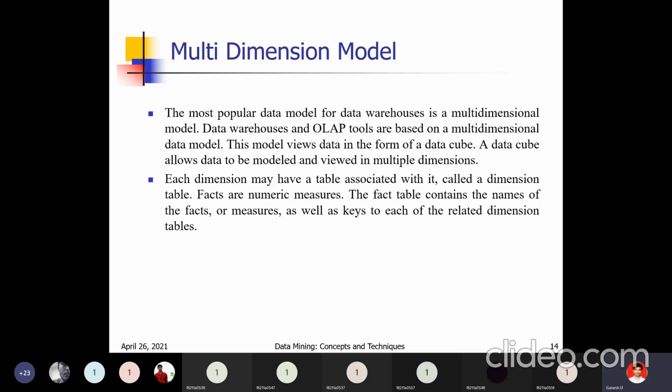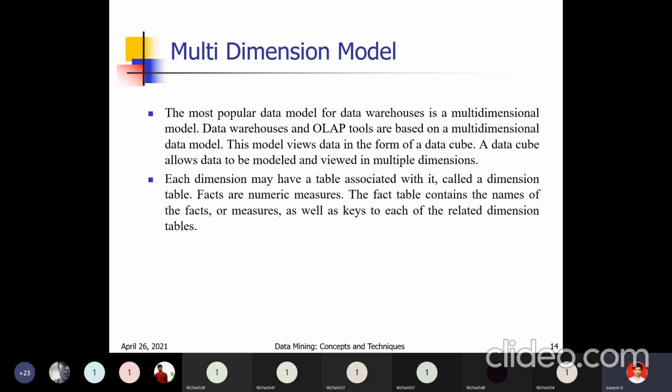So here we have dimensions and facts. The multi-dimension model is a combination of dimensions and facts. Dimensions are the different entities with respect to which the organization wants to keep records. Then what are the facts? A fact table contains names of the facts or measures as well as keys to each of the related dimension tables.